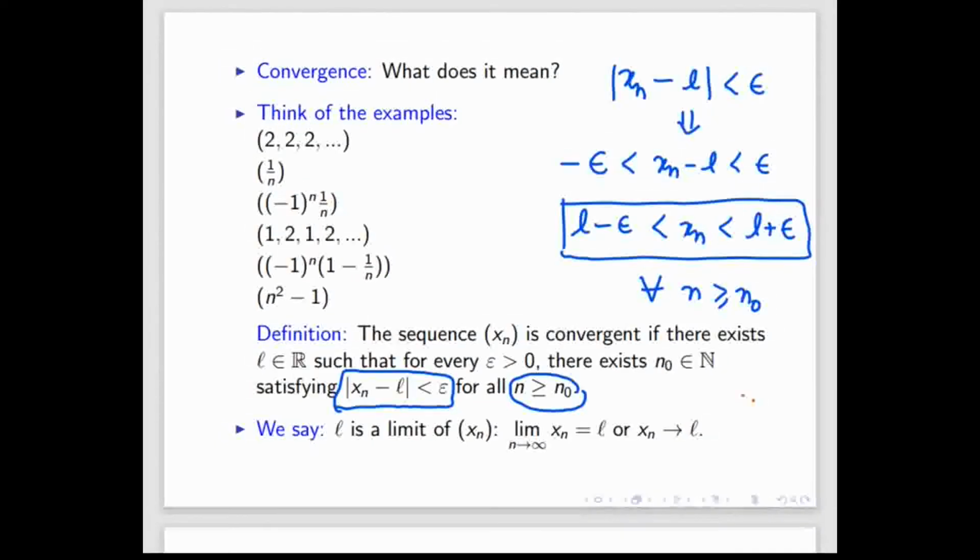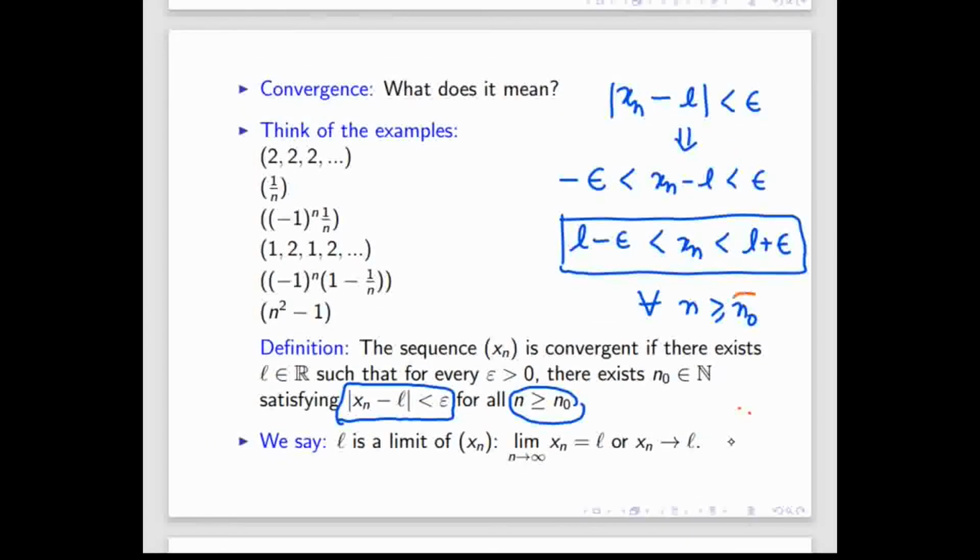So this natural number you have to find. We will see by example also how to find all those things. After that, that means n is bigger than n0, all the members of this sequence lie between L minus epsilon and L plus epsilon. So let us understand this by example, 1 by n, and then we'll see pictorially what is actually happening, and then we'll come back to this definition again.